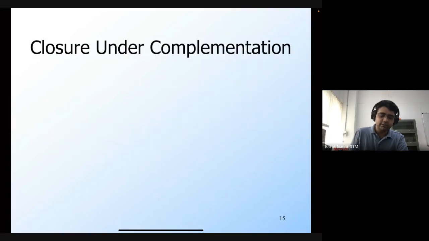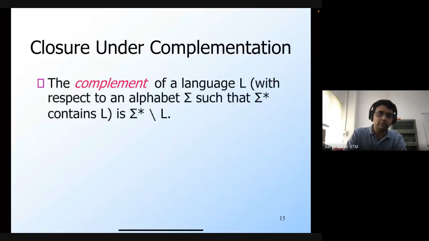Okay, so now let's look at complementation. So what's the complement of a language? A language L we know is a subset of sigma star. So the complement of a language L, with respect to an alphabet sigma, would be sigma star minus L. So this is the set of all strings which are not present in L.